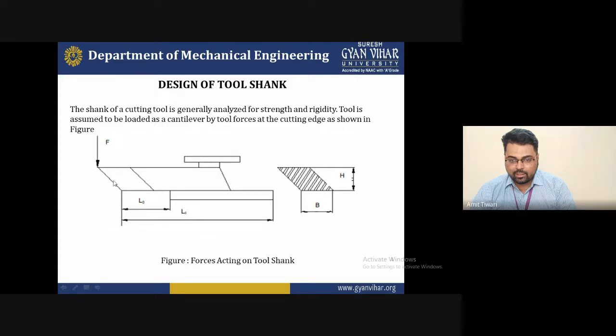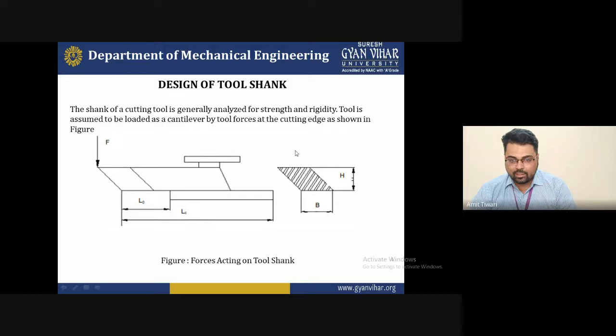These are the single point cutting tool forces acting at the cutting edge. The initial length, you can see here L0, is considered as the initial length, and the final length of this cutting tool is LZ. That is the cutting length. We know that during cutting, the forces acting on a particular tool edge transfer further to the workpiece, and the workpiece starts to cut with the help of these tool forces, and the formation of the chip is generated.